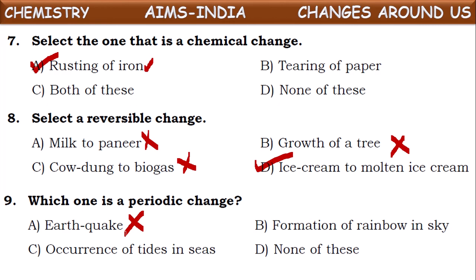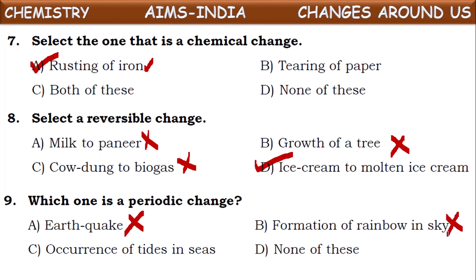What about the second one? Formation of rainbow in sky. This also won't occur at regular intervals of time. It won't be repeated at regular intervals. So this also will be a non-periodic change.